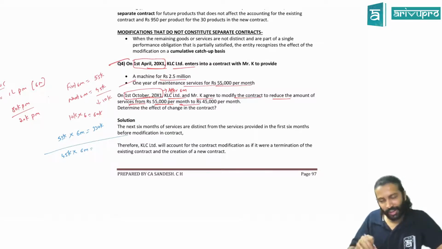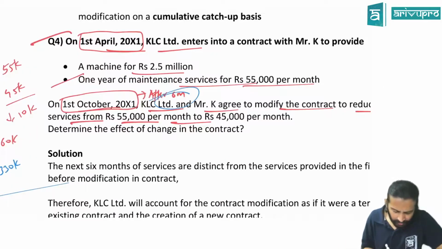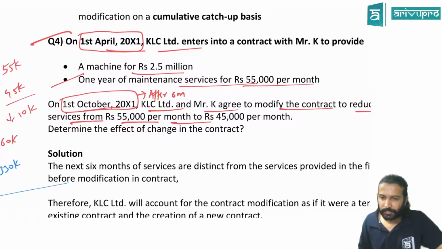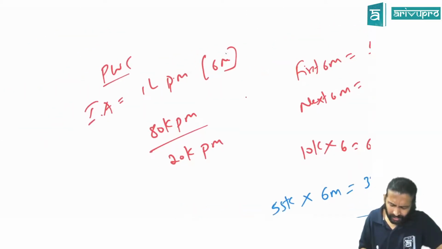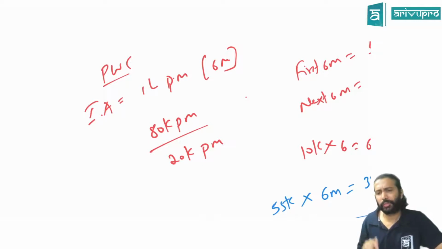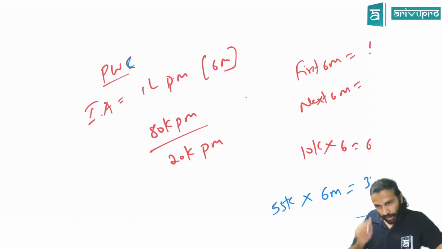Okay, fine, no problem. If it is for distinct goods or service, sir, here it is a distinct service only. How? See the same example. Is the first month's audit different from the second month's audit, or is it the same? In that case, each month is different. Yes, each one is separate.